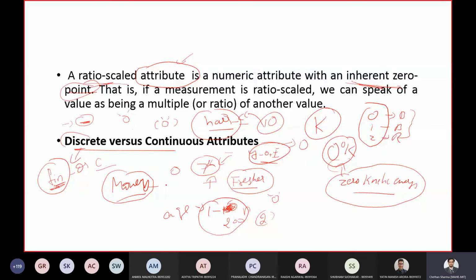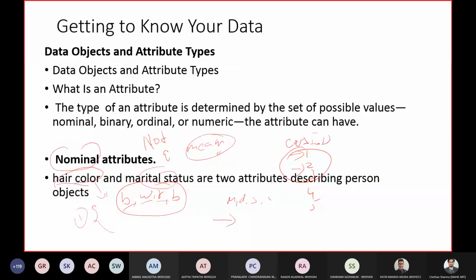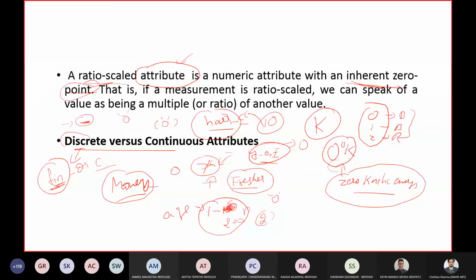Okay. And you have discussed one example. While discussing nominal attributes, I told one example. Can you take the same? Tell me which example I discussed there, which holds good for this countably infinite scenario.